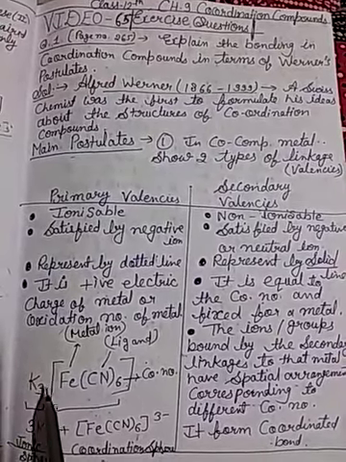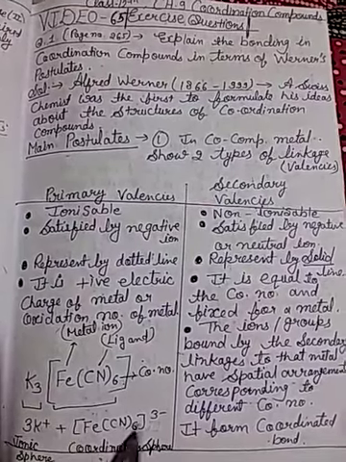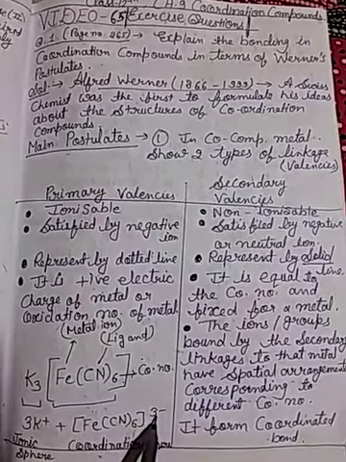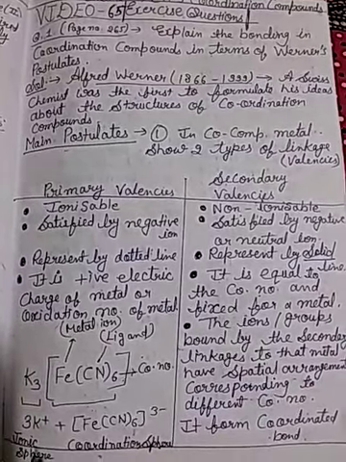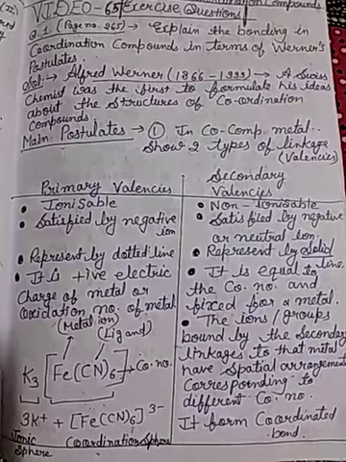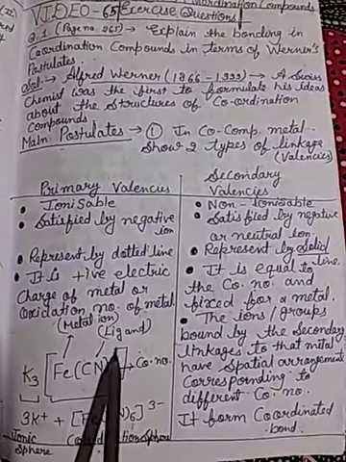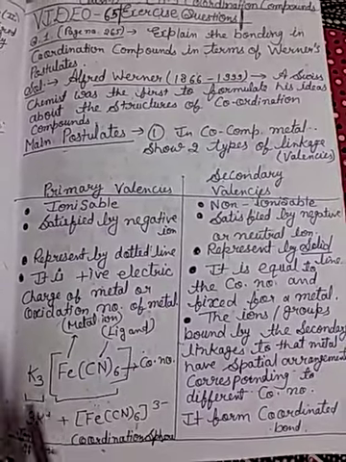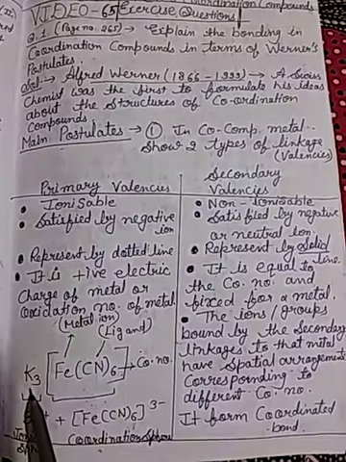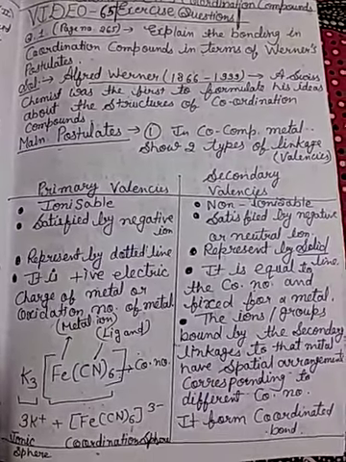K outside is the positive ion, and this complex is the negative ion [Fe(CN)6]3-. The outer part is the positive ionic sphere and the complex part is the coordination sphere. Fe is the metal ion and CN is the ligand, and the ligand number is the coordination number. So this represents primary valency and the ligand number represents secondary valency.